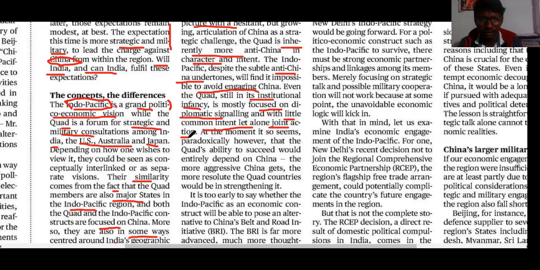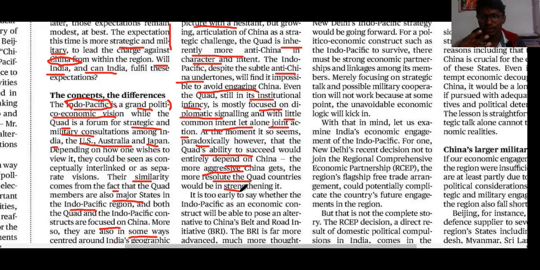But it became a failure, and now it arises as a strategic and military perspective. At the moment, it seems paradoxical, however, the Quad's ability to succeed is entirely dependent on China being more aggressive. When China gets more aggressive, the Quad countries become more resolute and strengthen.